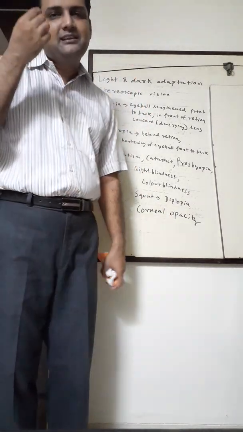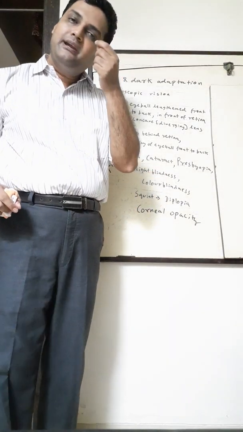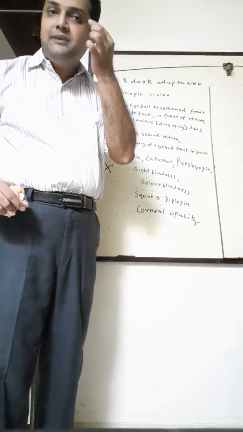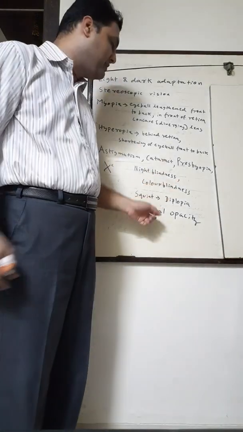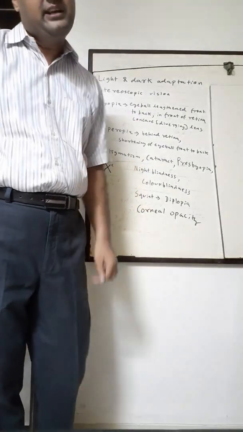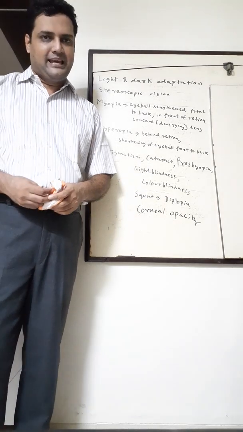Corneal opacity: cataract is opacity in the lens, but opacity can also occur in the cornea. It is not so dangerous, but if it starts spreading towards the pupil, then it can cause damage. So you can do a corneal transplant. Okay, children, so I hope you've understood the disorders of the eye properly.